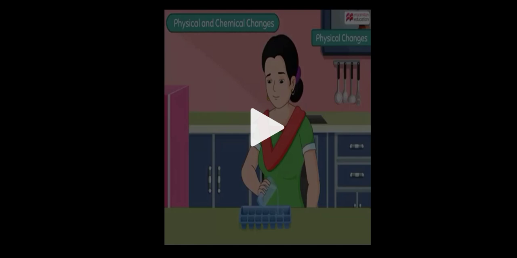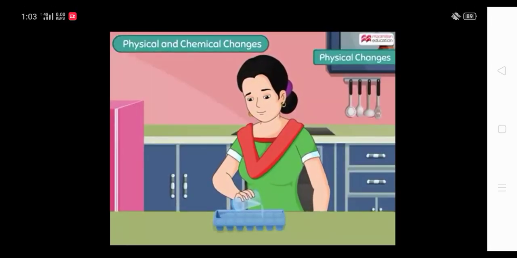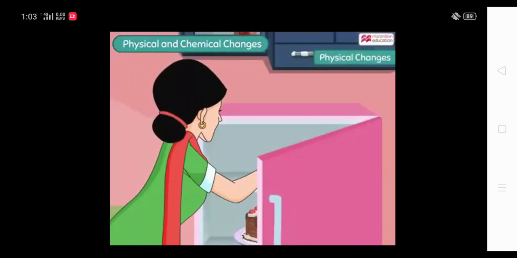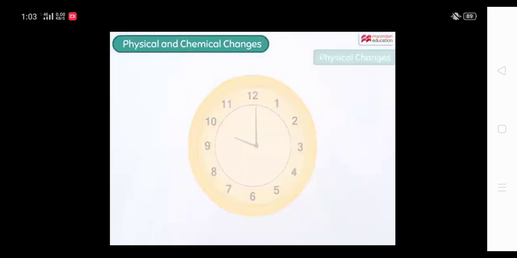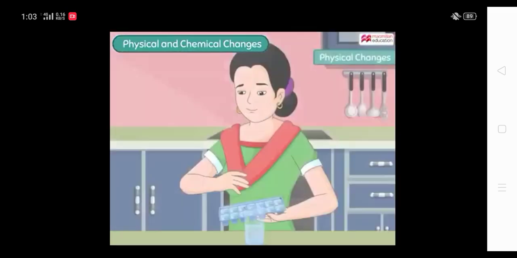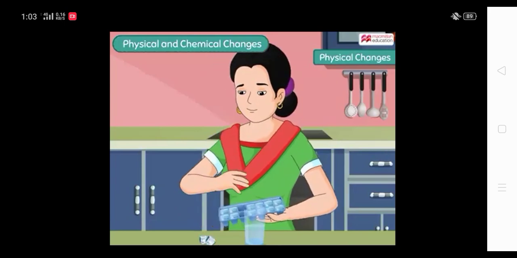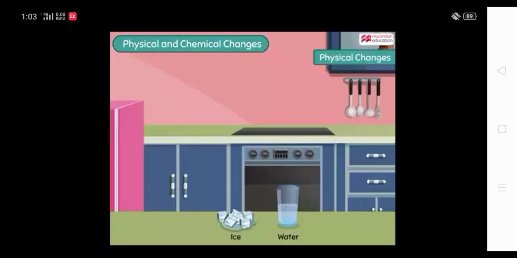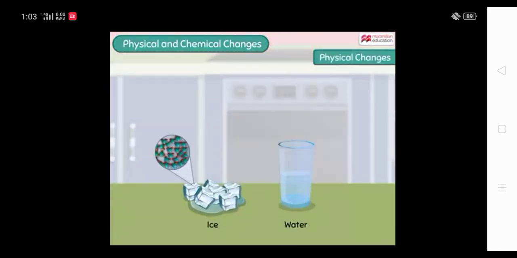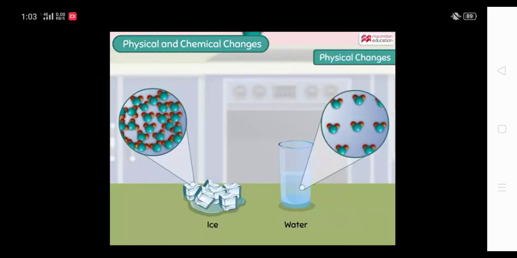So before beginning chemical changes, let us have a look at a video which explains the difference between the physical and the chemical changes. Conversion of water into ice is actually a physical change. Here, the water which is in liquid state gets converted into ice.